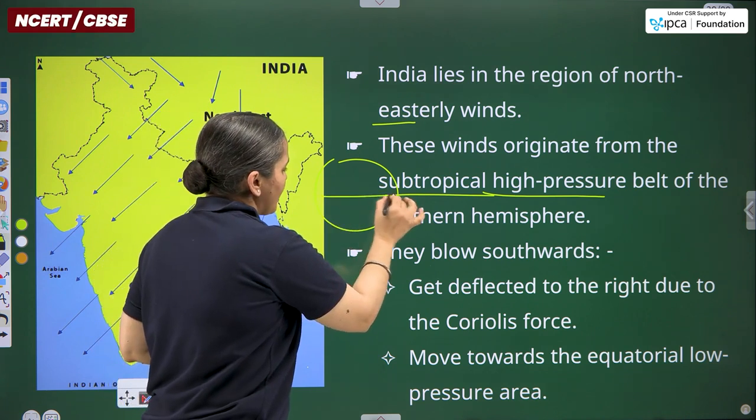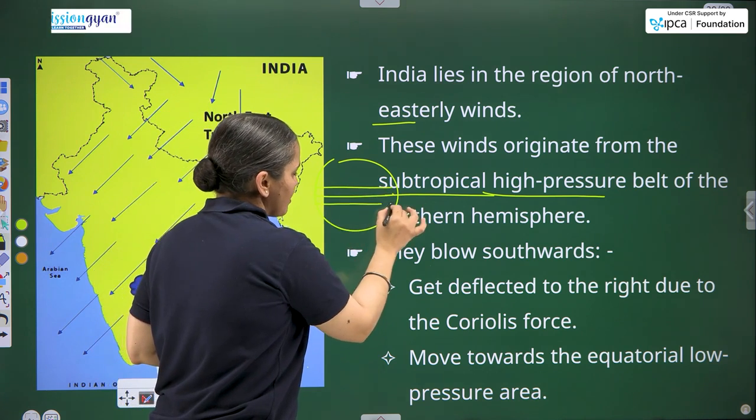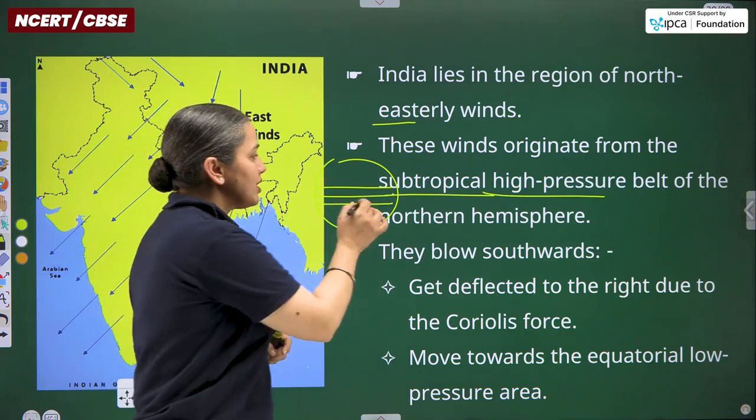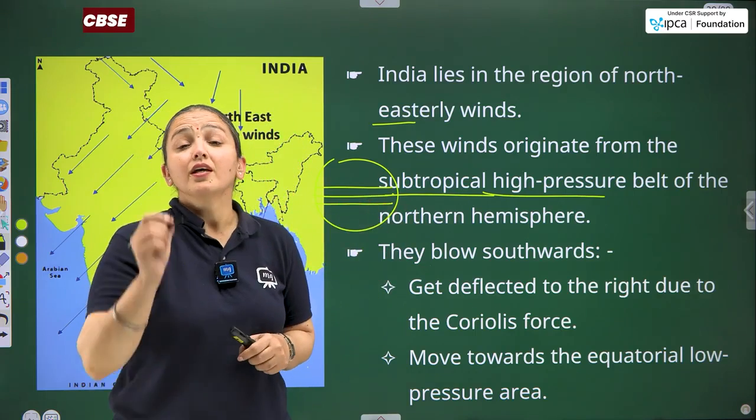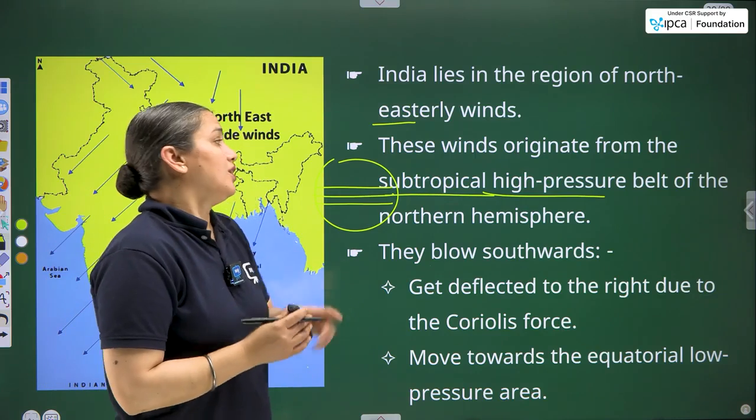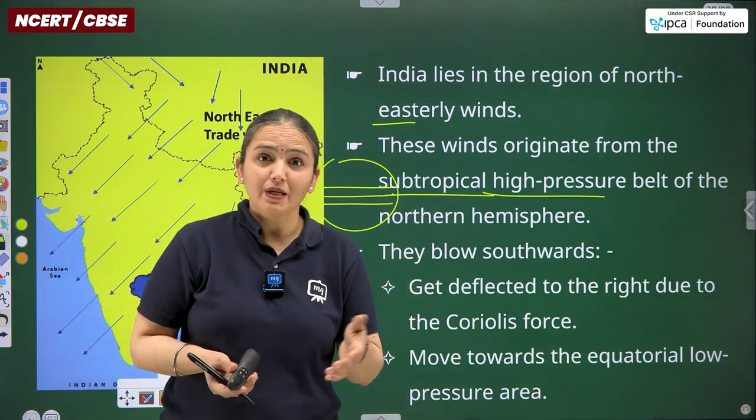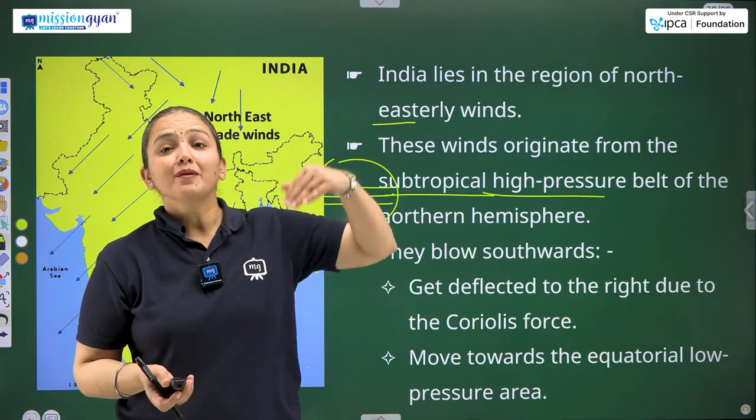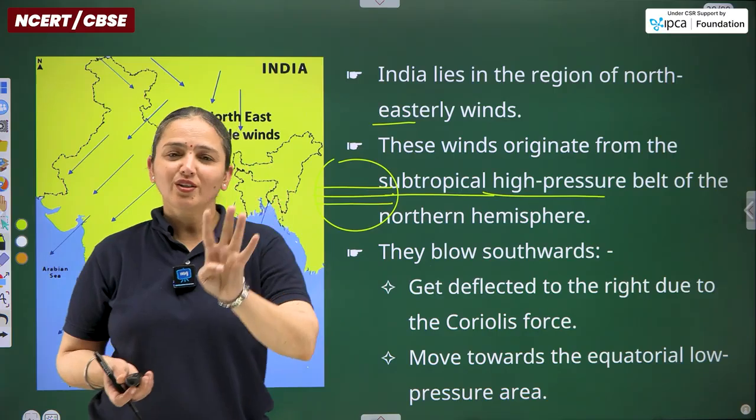So the region occupying the equator and both the tropics comprises one particular pressure belt. Actually, the equator region comprises the equatorial low pressure belt. Then comes the subtropical high pressure belt. Then comes the subpolar low pressure belt. Then comes the polar high pressure belt. So there are altogether four.